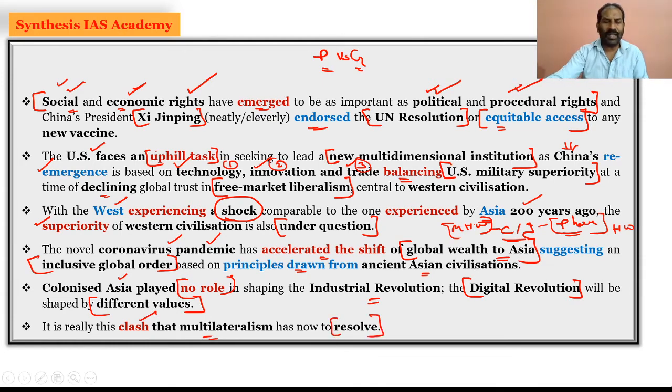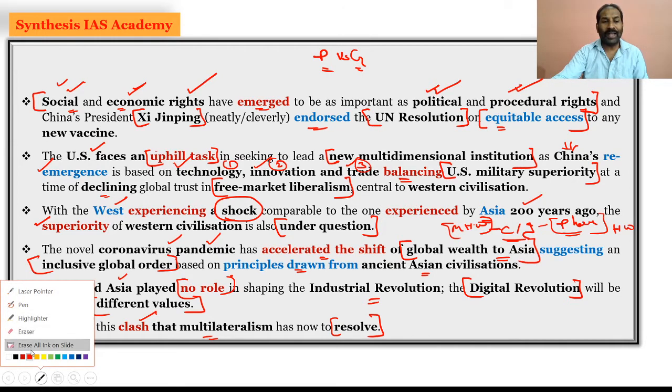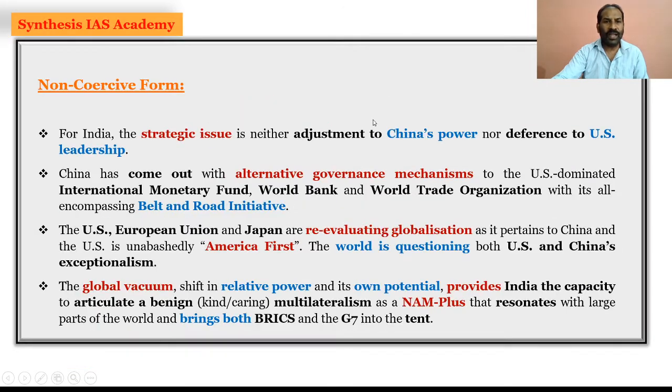There is certainly a clash of values in the multilateralism of the new Cold War, and that has to be resolved. And for that, now we will look at the non-cohesive form. When we are focusing on the non-cohesive form, definitely India has a strategic issue. So what is the issue for India?